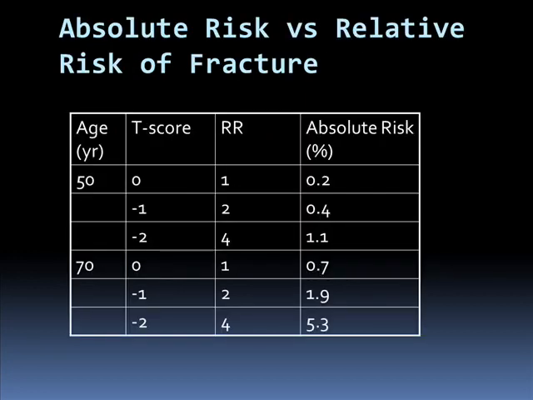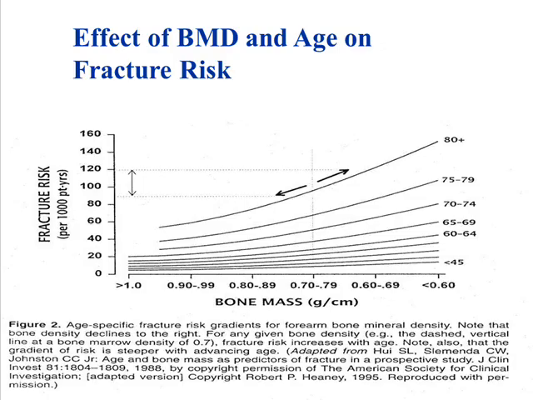The T-score gives you relative risk, but age plays a big part, for example, in increasing your absolute risk from 1.1 to 5.3 for the same T-score of -2. In this graph, you can see for this same BMD, if you're less than 45, there's virtually no fracture risk. But if you're 80, the fracture risk is 90 times, 90 per 1,000 patient years, sorry. T-scores by themselves have to be taken in interpretation with relation to age and other factors.